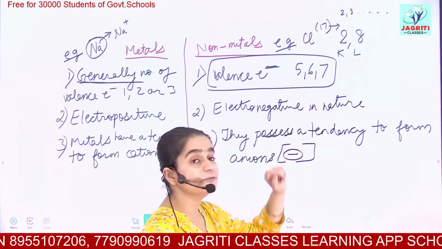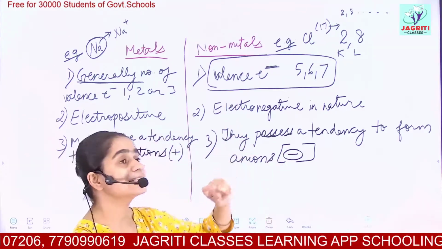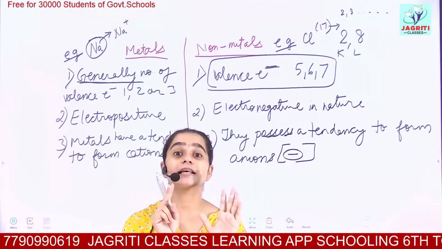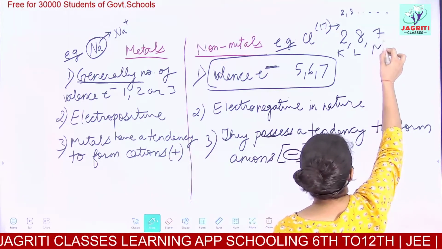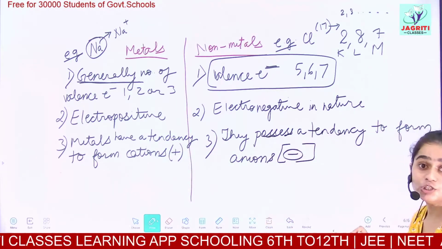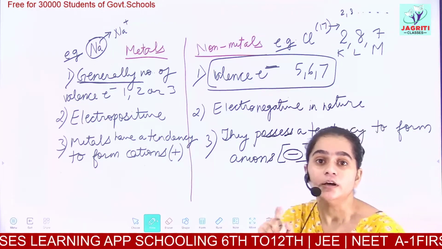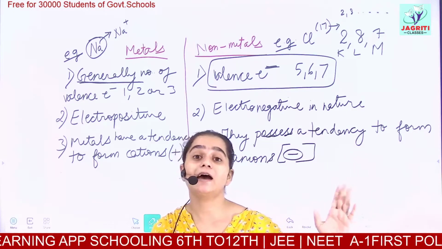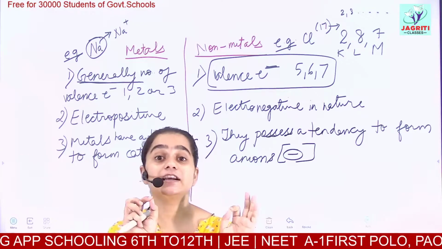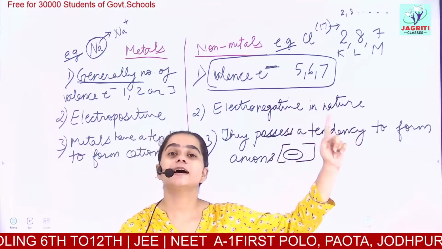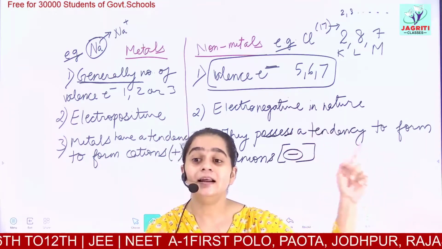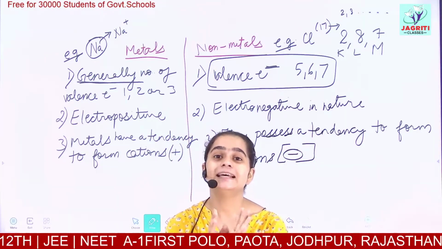8 plus 2 gives 10, and 17 minus 10 means 7 electrons are still left. So these 7 electrons would be present in the M shell. Now, according to the octet rule, how many electrons should the outermost shell have? 8. If 8 electrons are present in the outermost shell, then the species would be stable.